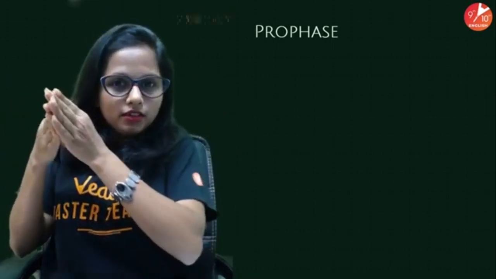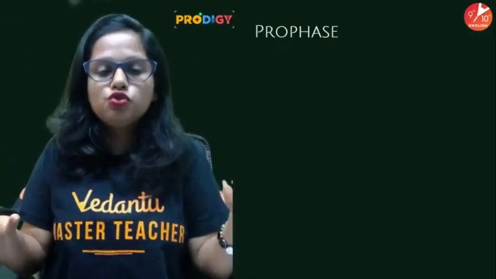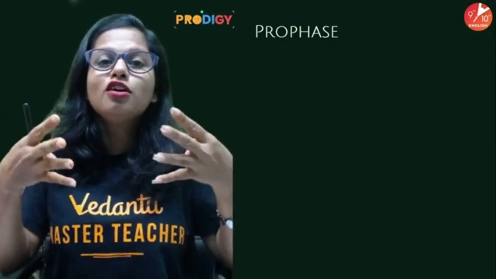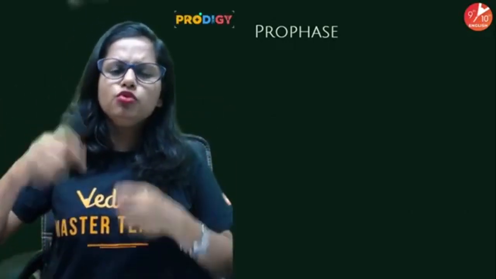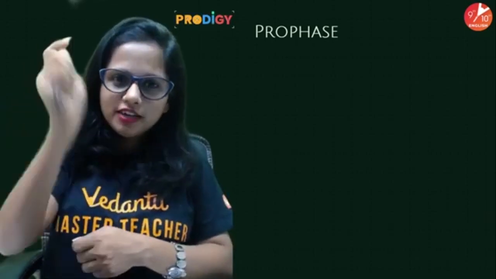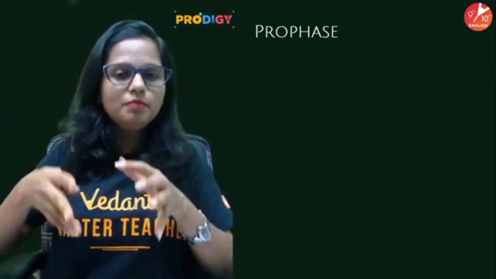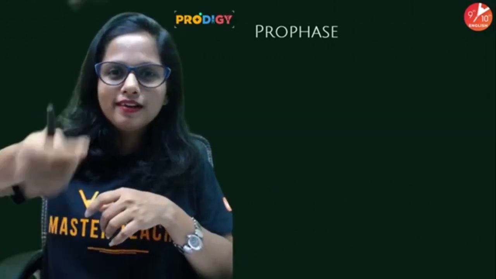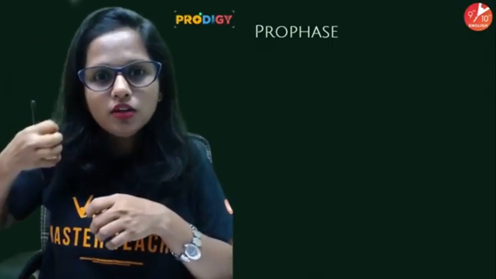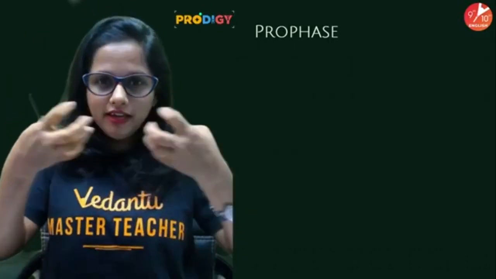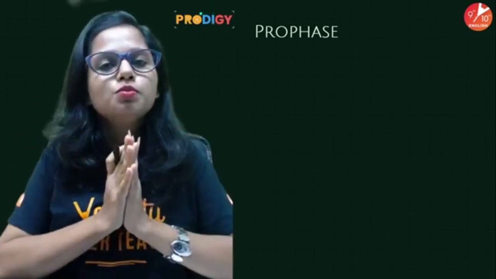कि 50% आधे इधर जाओ, आधे उधर जाओ. So for this kind of distribution, there should be some structures which would be pulling the chromosomes. Like when you go for fishing, you put a fishing net, है ना, and then you pull the fish out of the pond. Similarly, there should be a string-like structure which should be pulling the chromosomes outside, towards the edges, towards the poles. Okay, so these structures are known as spindle fibers.